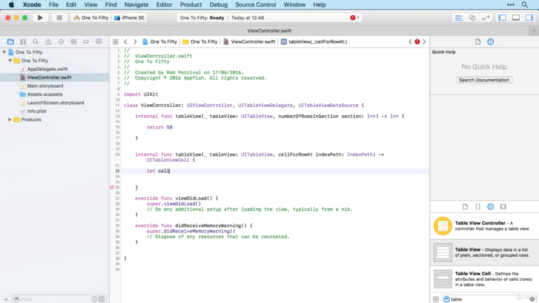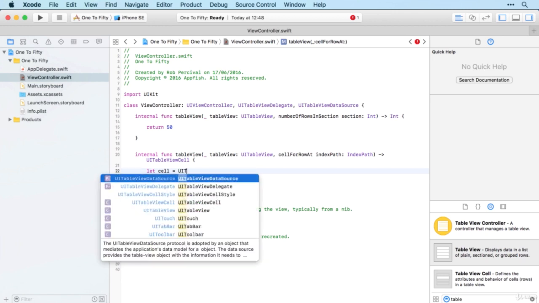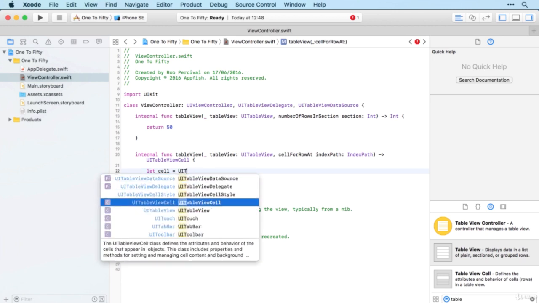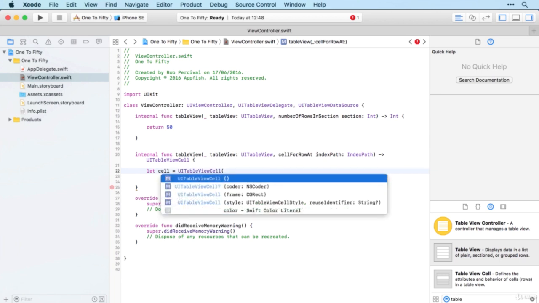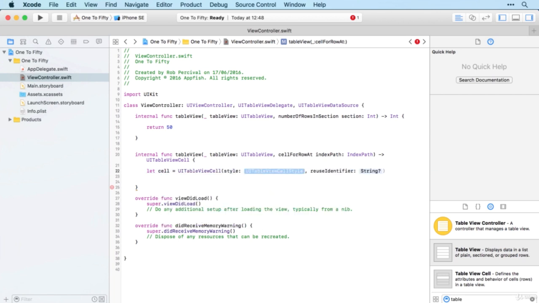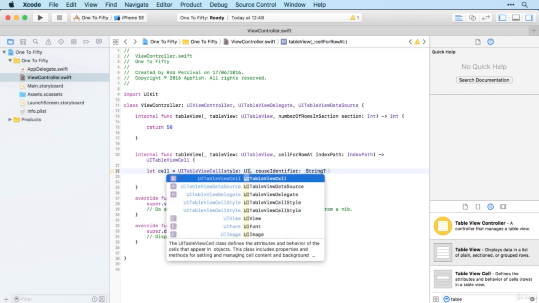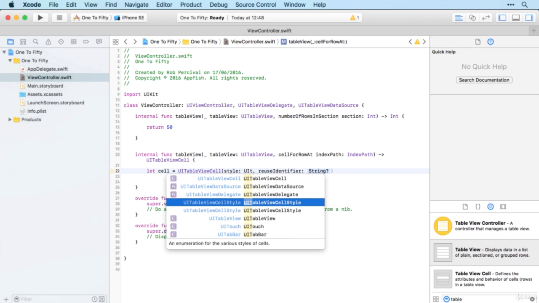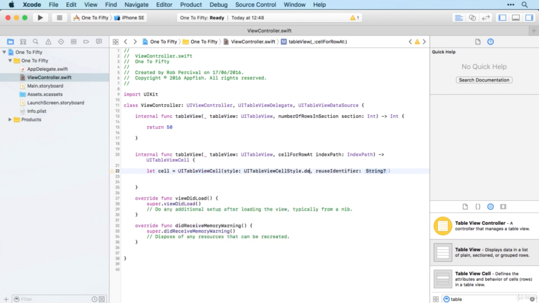So as before, we do let cell to create a cell, and then this is going to be a UI table view cell. And we're going to create it with a style and a reuse identifier. The style is going to be the default. So UI table view cell style dot default, and the reuse identifier, as before, is just cell.